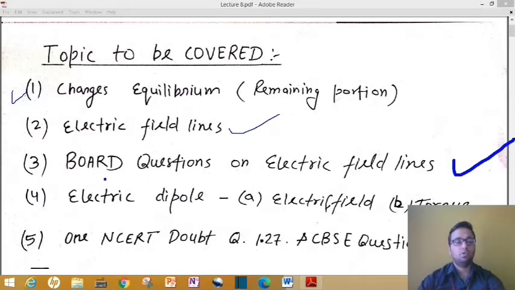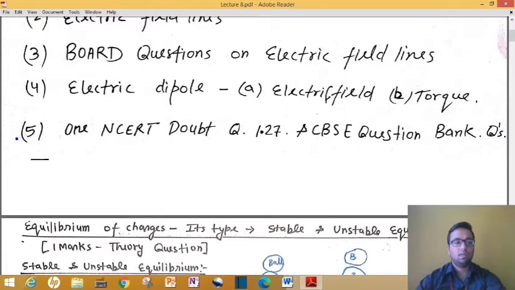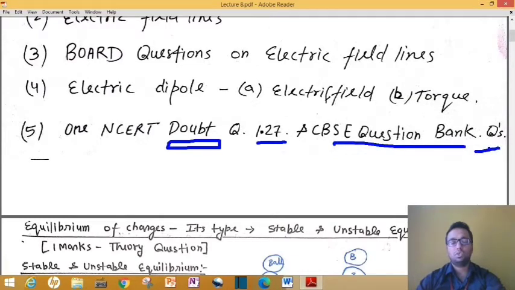These questions are those which are asked in board exams. Then at number 4, as you can see, we have electric dipole. So in electric dipole we will learn electric field and torque, these two topics, and then we will solve one question from NCERT, that is question number 1.27. Actually this was a question asked by one student, and after that we have to do CBSE question banks. Some questions I have taken from the CBSE question bank. Okay, so let's start our topic now.